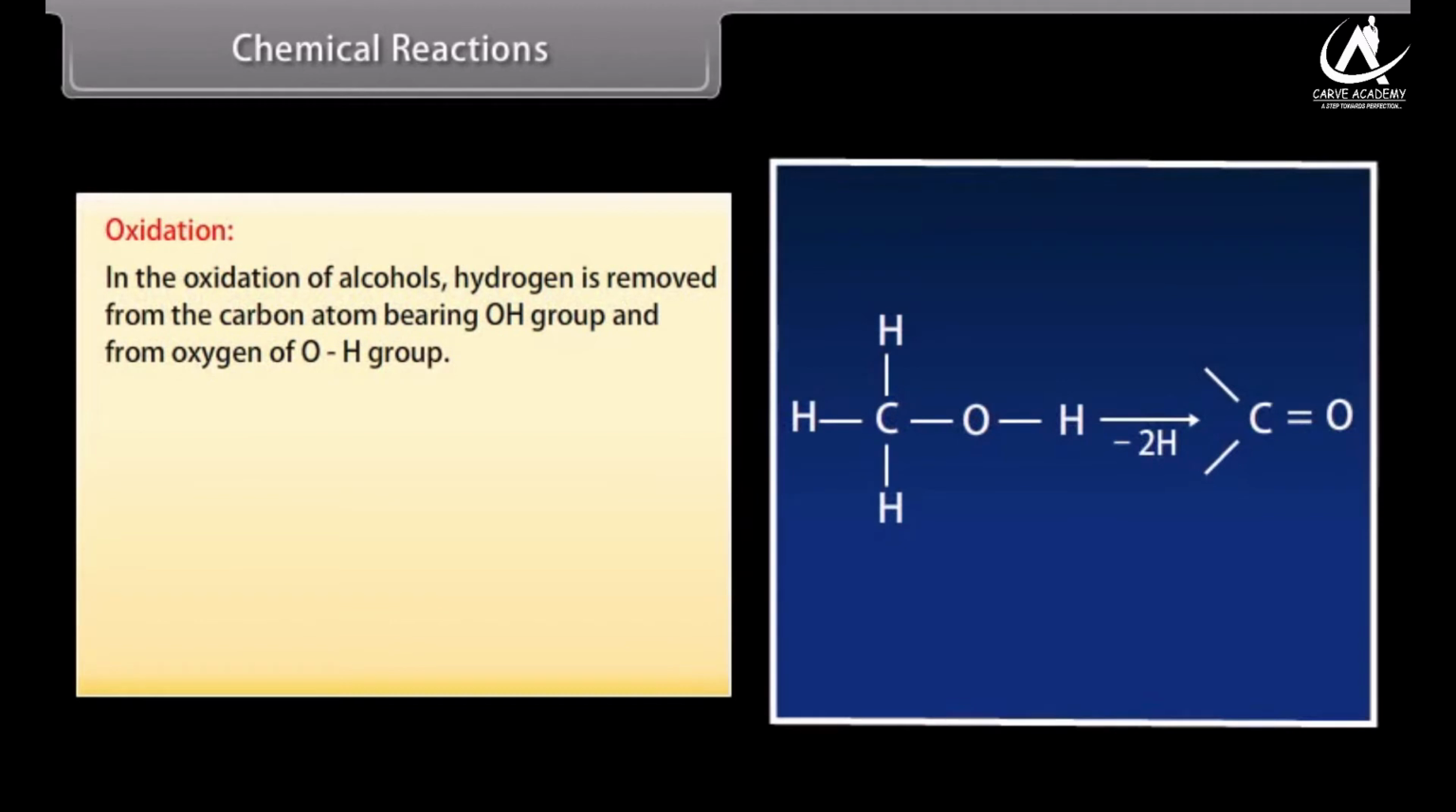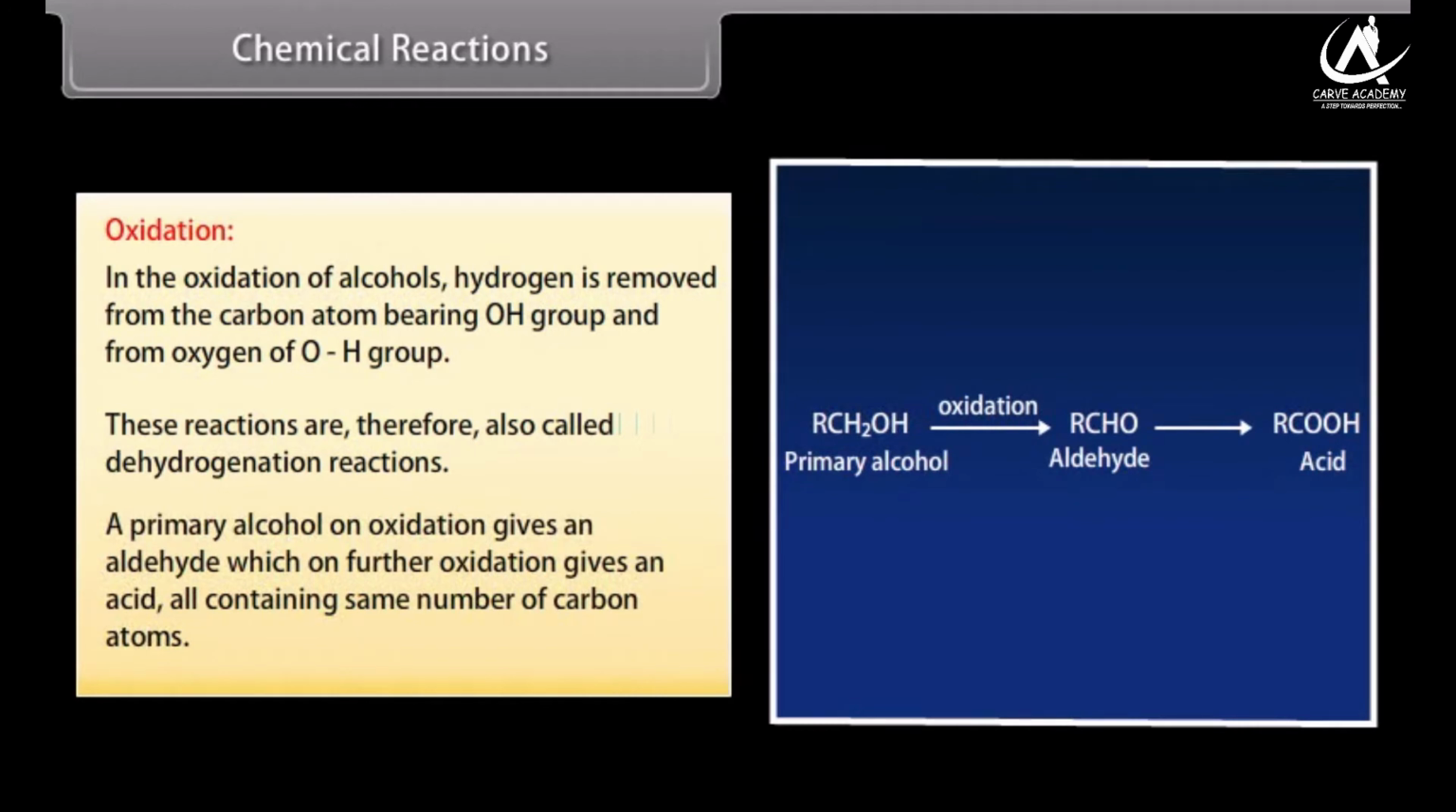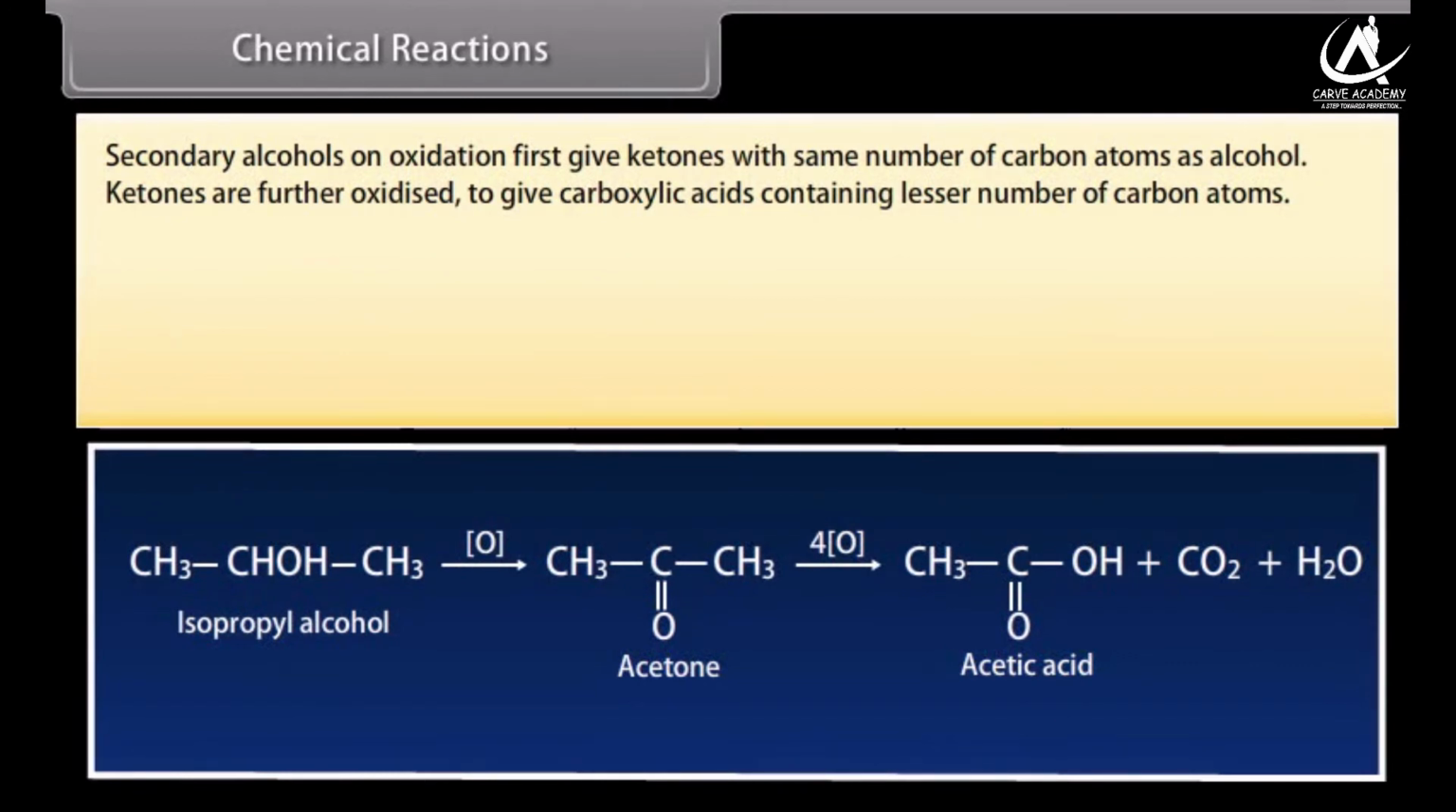Oxidation. In the oxidation of alcohols, hydrogen is removed from the carbon atom bearing OH group and from oxygen of OH group. These reactions are, therefore, also called dehydrogenation reactions. A primary alcohol on oxidation gives an aldehyde which on further oxidation gives an acid, all containing the same number of carbon atoms. Secondary alcohols on oxidation first give ketones with the same number of carbon atoms as the alcohol. Ketones are further oxidized to give carboxylic acids containing a lesser number of carbon atoms.